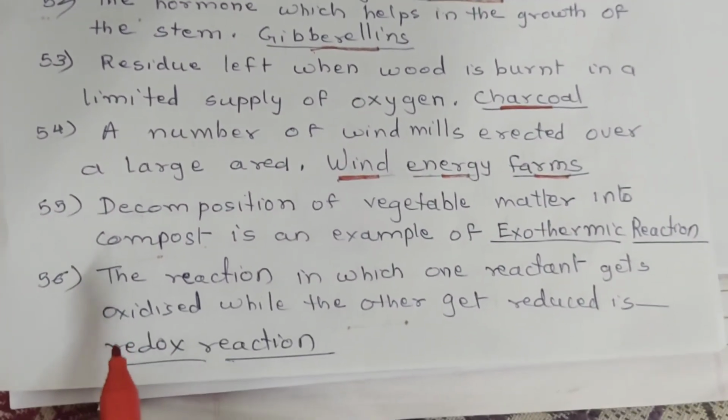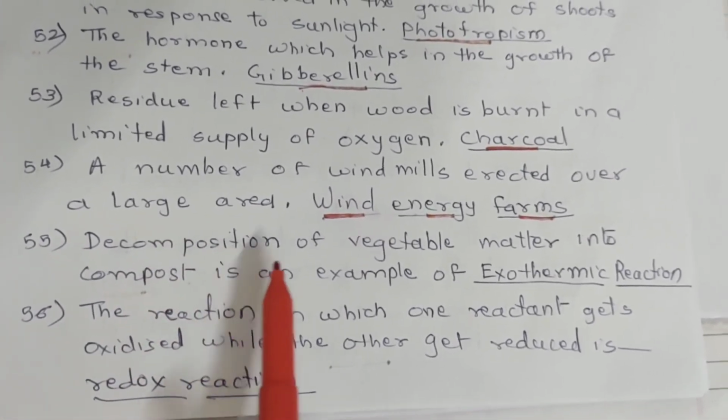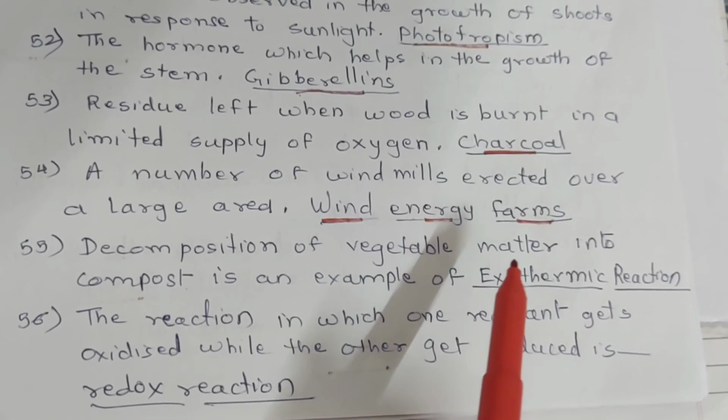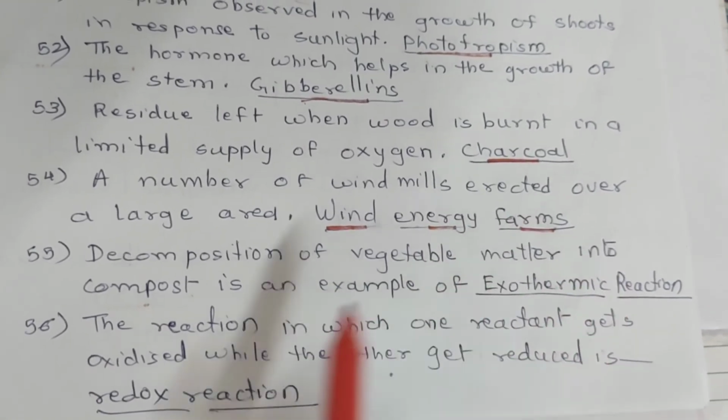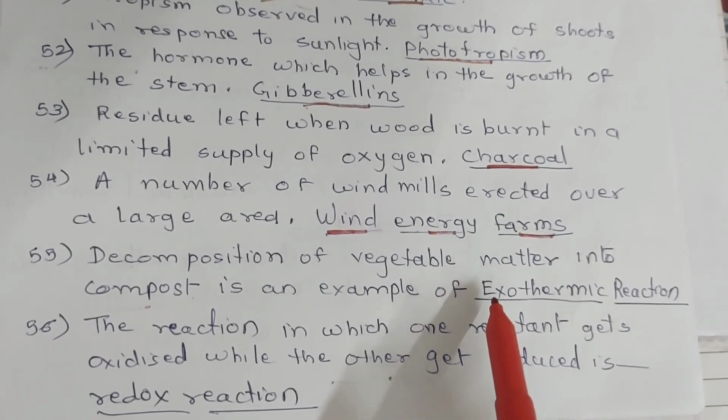Question number 55. Decomposition of vegetable matter into compost is an example of exothermic